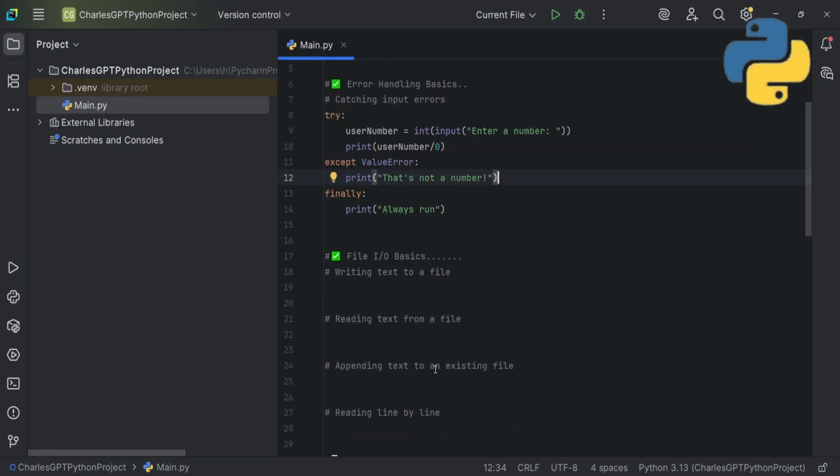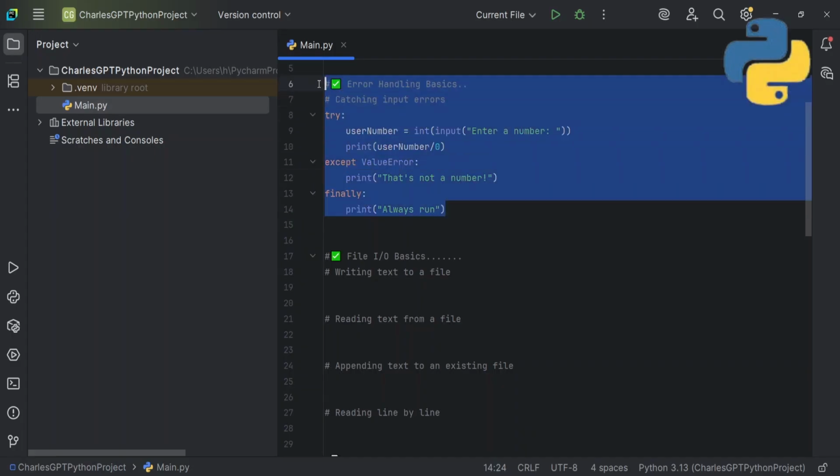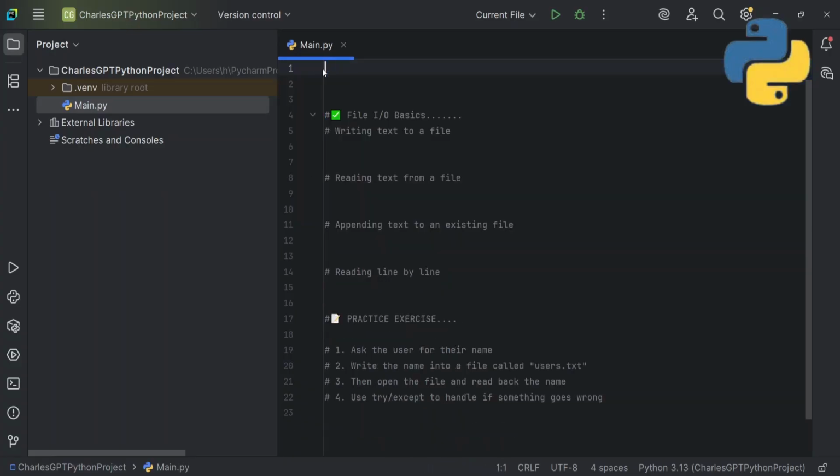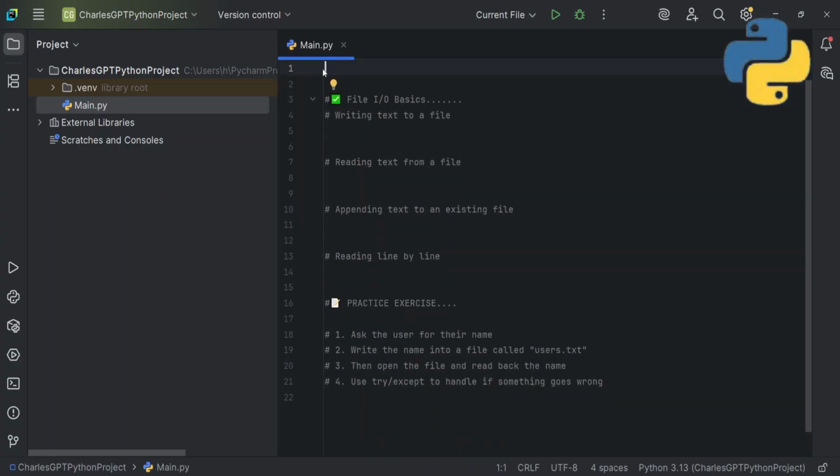I hope you understand my long blabbering about exceptions, and I hope you can maybe rewatch or play around with it and make sure you understand it. I think this will be a long video. Now moving to file basics. I'll just remove everything about exception handling, and I hope you understand it. So I just delete this to work with files very clearly.